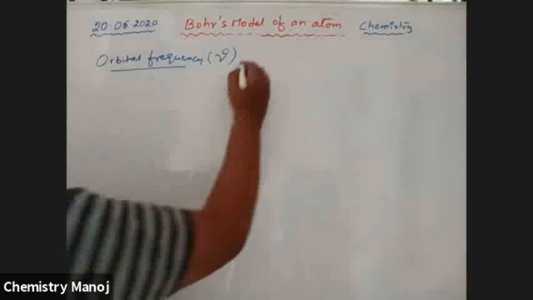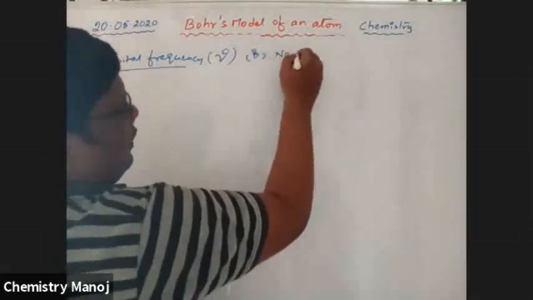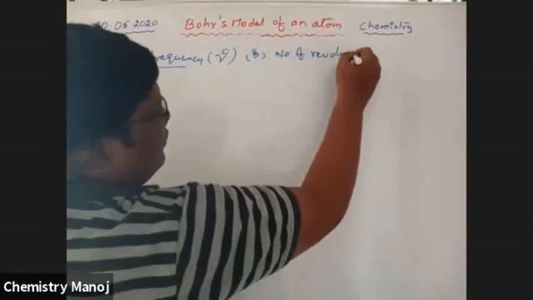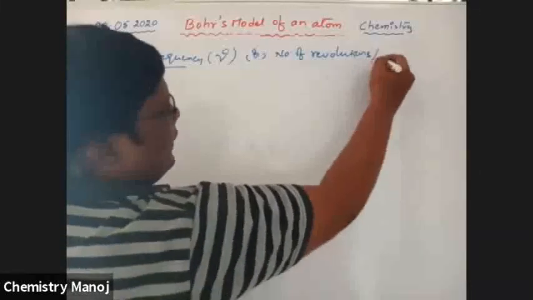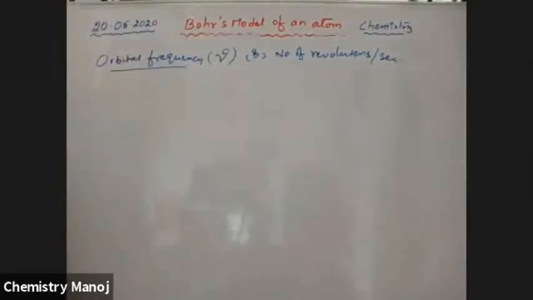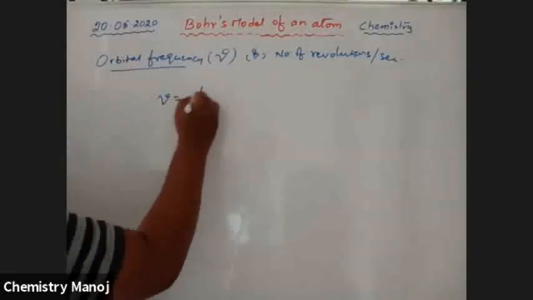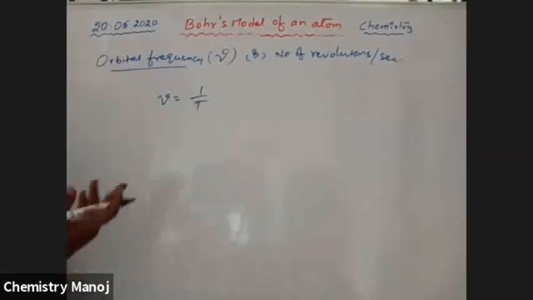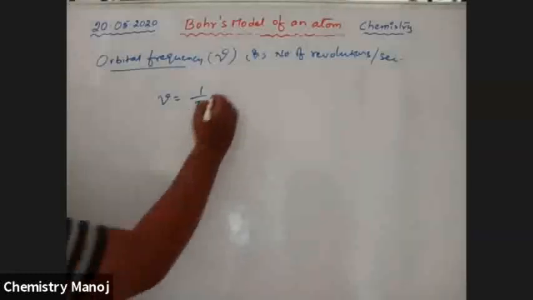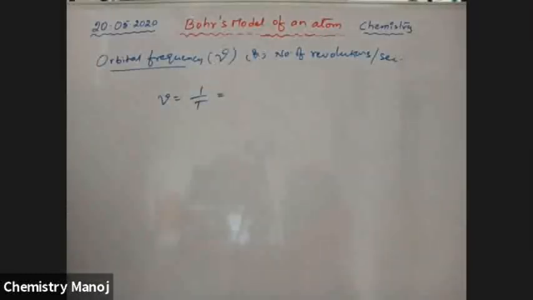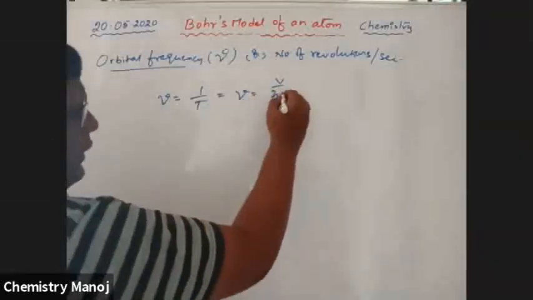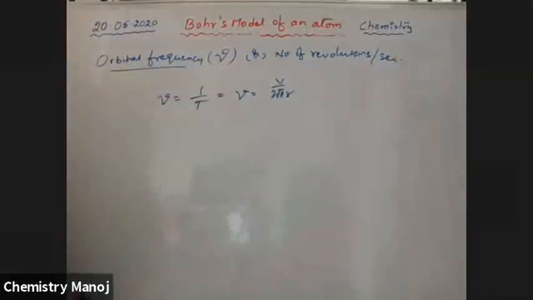Number of revolutions per second is inversely proportional to Tn, which we already derived. Therefore mu is equal to V by 2 pi Rn.